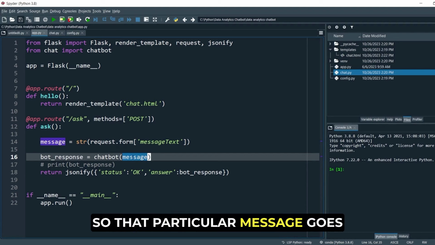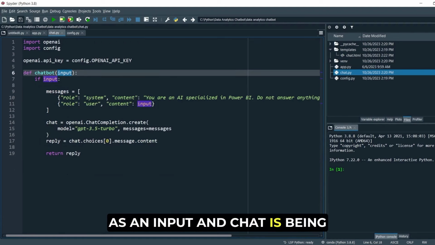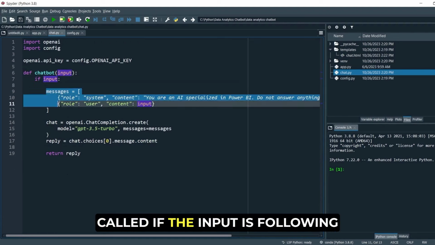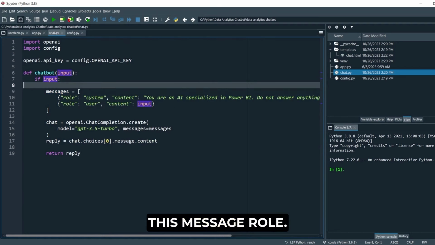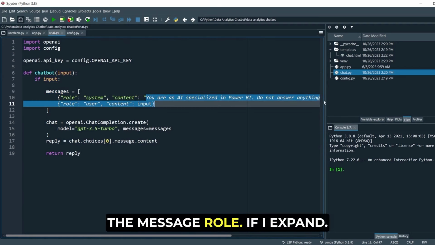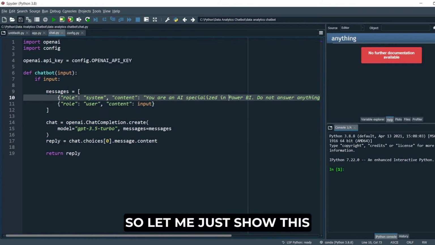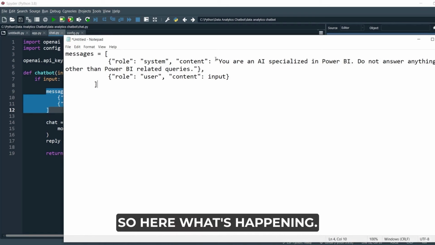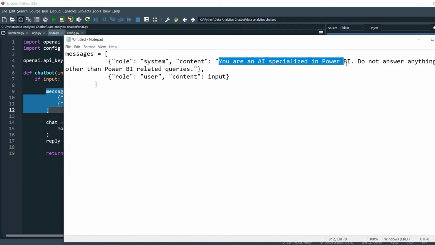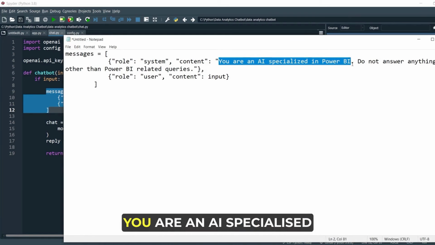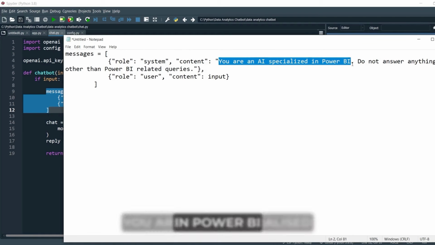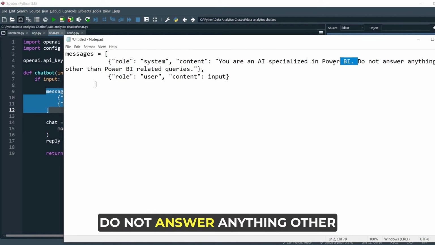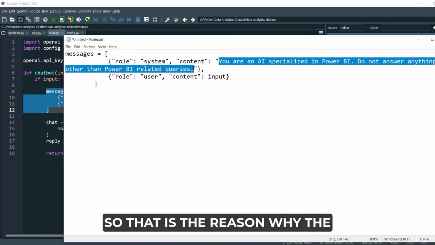That particular message goes as an input and chat is called with the message role. This is where I have defined the message role. Let me show this message to you. Here I have given the prompt: you are an AI specialized in Power BI, do not answer anything other than Power BI related queries. That is the reason why the chatbot is restrictive towards Power BI.